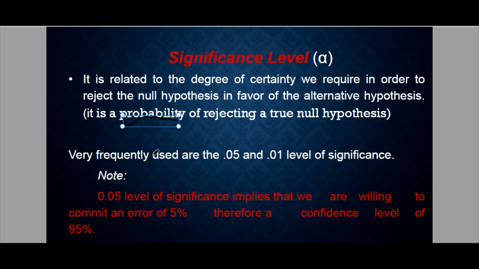Very frequently we use these 3, and I will just add the 0.10. So 0.05, 0.10, and 0.01 level of significance. Now take note of this: 0.05 level of significance implies that we are willing to commit an error of 5%. Therefore, a confidence level of 95%.